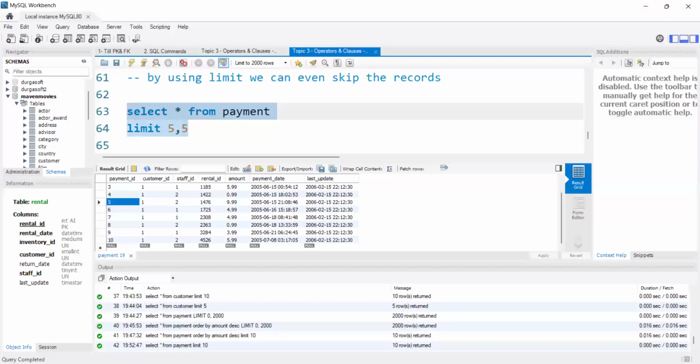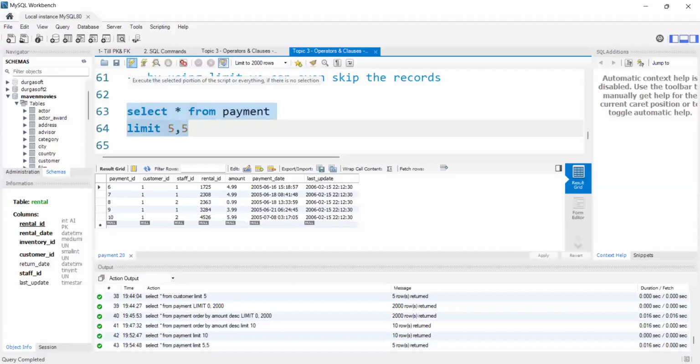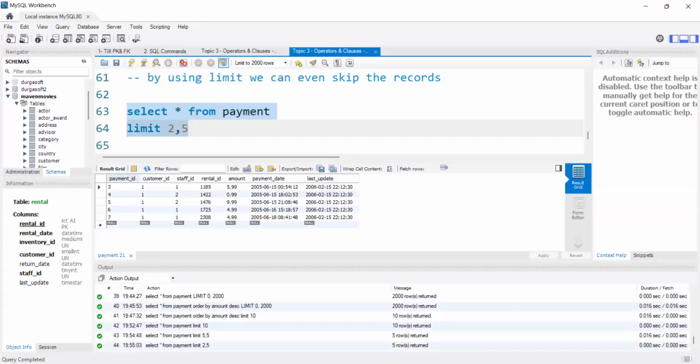Let me just show you this output, then let's see another example also. See, the first 5 it skipped, and it is just displaying the second 5, I mean from 6 to 10, right? If I write 2 comma 5, what will it do? See, I got starting from 3. That means it skipped the first two records. Payment ID 1 and 2 got skipped. From 3, I got the next 5 rows: 1, 2, 3, 4, 5, right? Am I clear?